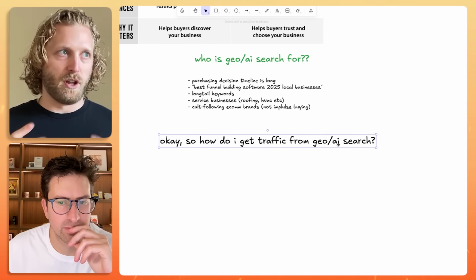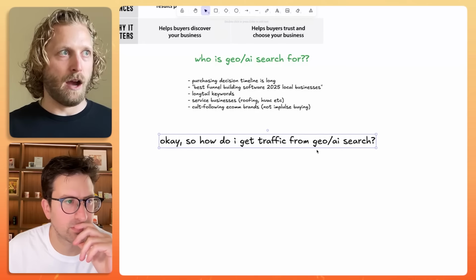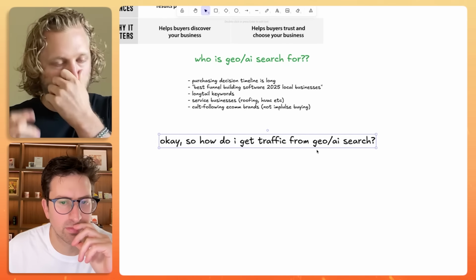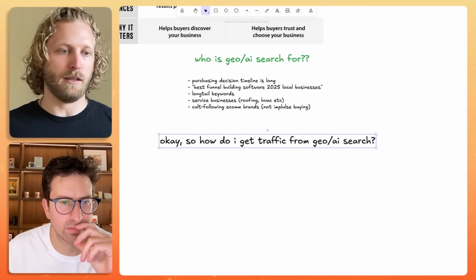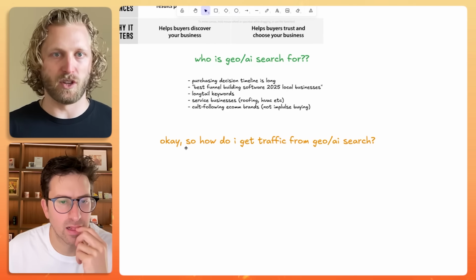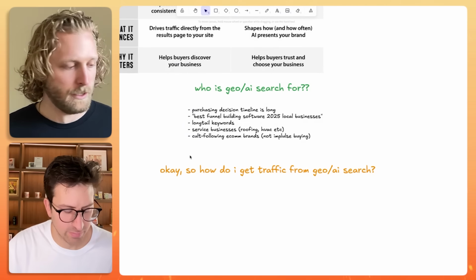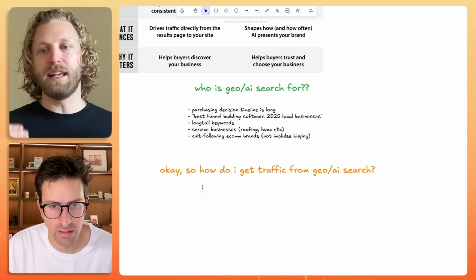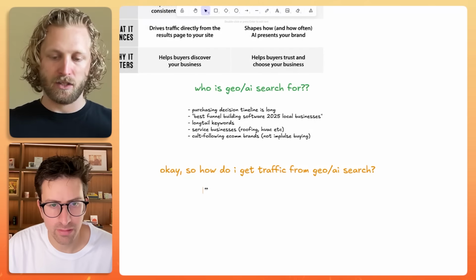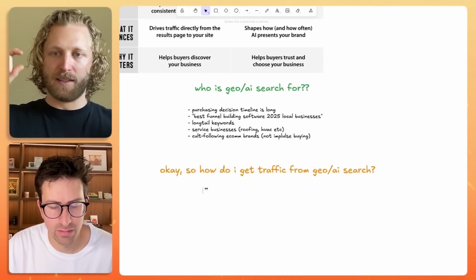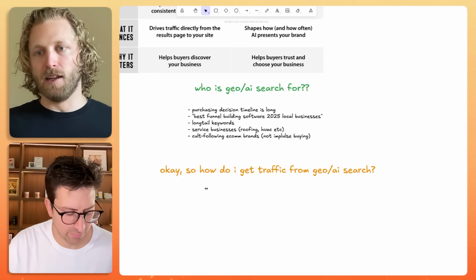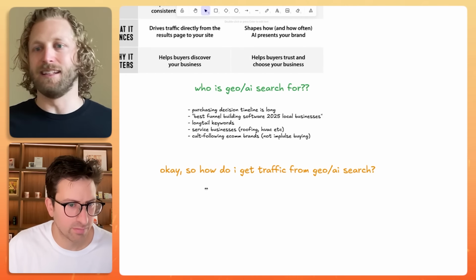So first off, let's break down what happens when I go to ChatGPT and type in, best funnel building software for mobile. What's actually happening in the background is the AI is taking that keyword and doing what's basically called AI fanning.